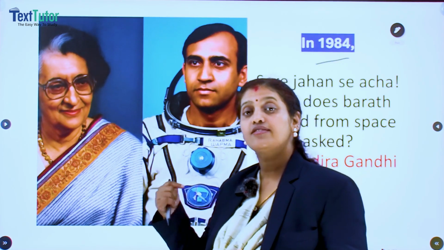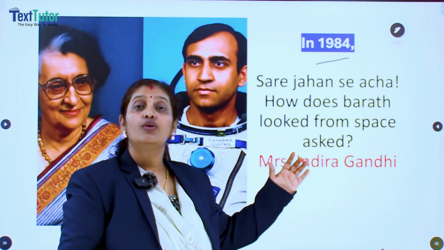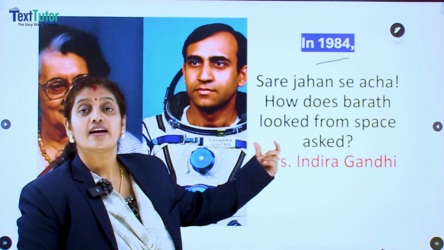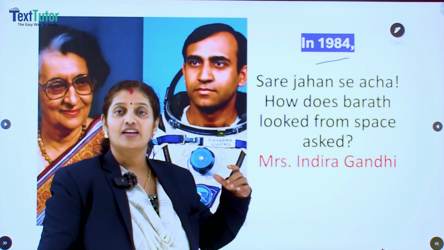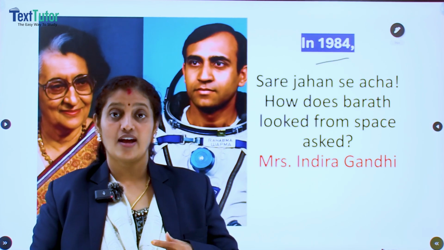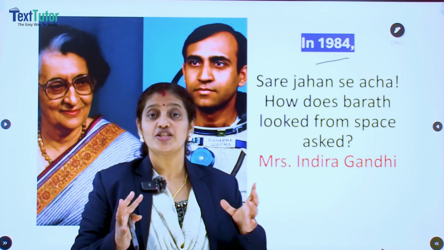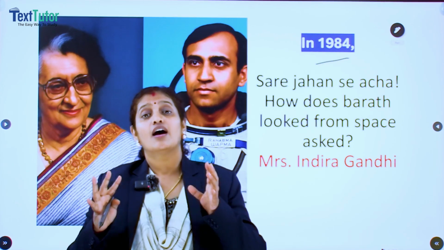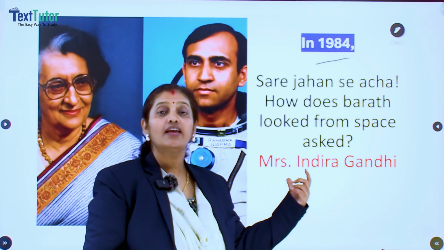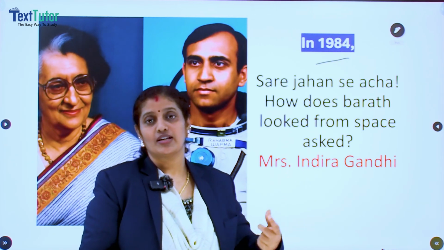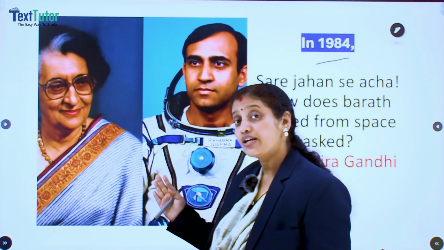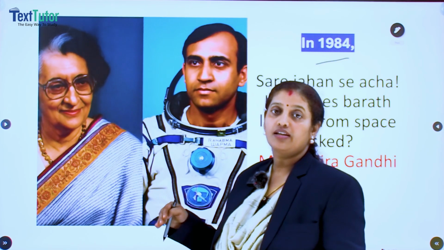Indira Gandhi asked Rakesh Sharma how India looks from space, and he replied, Sare Jahan se Acha. What is the meaning of this? Yeah, India is more beautiful than any other region of the world. Sare Jahan se Acha. That much beauty lies in the geographical peculiarities of our country. Sare Jahan se Acha. One India, incredible India, the beautiful India. Clear? So, that much peculiarity exists in our country.